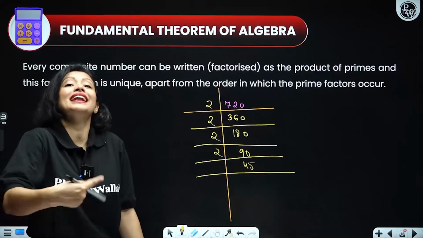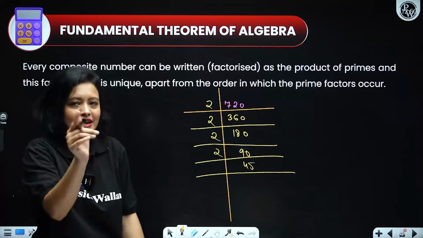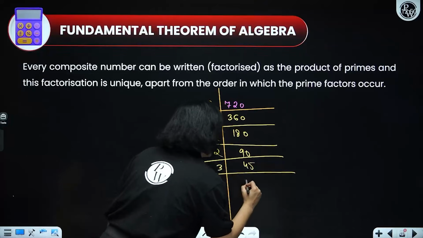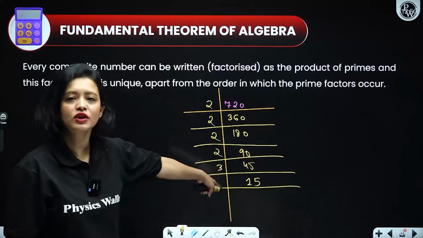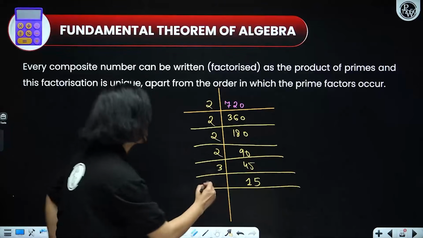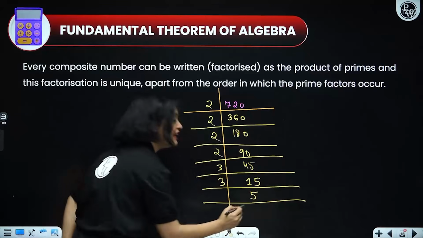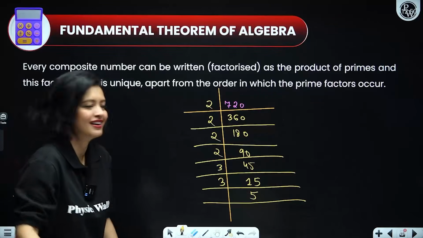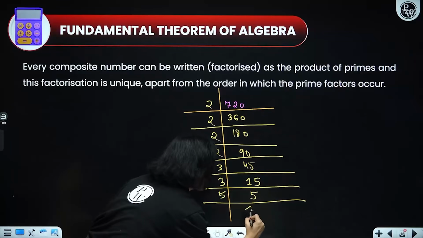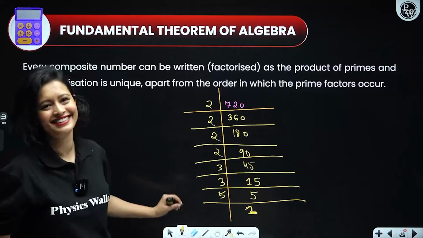So, we'll have to move to the next prime number that divides 45. Does 3 divide 45? Yes, it does, right? So, let's write this down. 3 into 15 is 45. Now, again, 2 does not divide 15. 3 divides 15, right? So, we'll write here 3. Here, we'll write 5. And finally, 5 itself is a prime number, so it will be only divisible by itself and 1. So, we'll write it as 5 into 1, 5. And once you get 1 here, it's done. Done deal. Khatam. So, it's as simple as that, right?